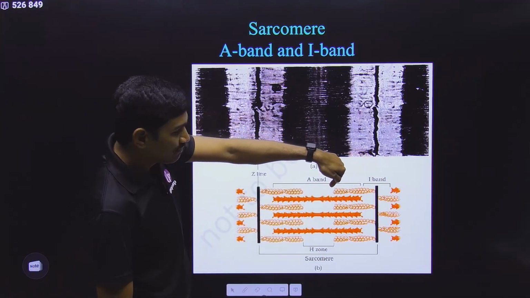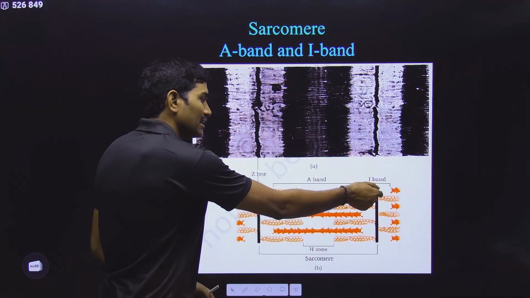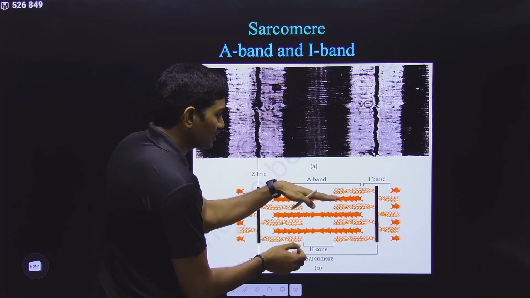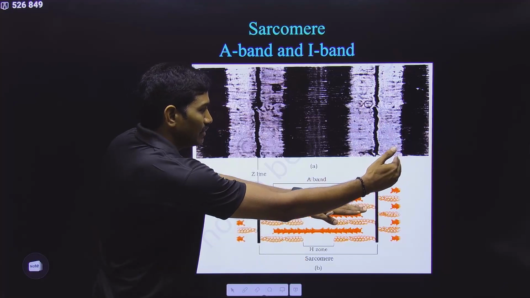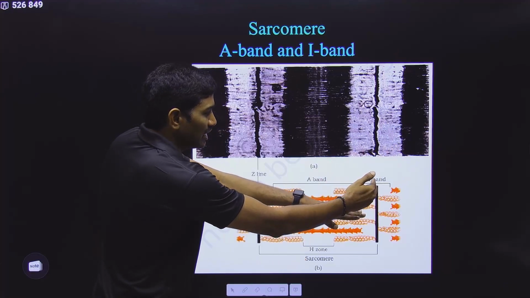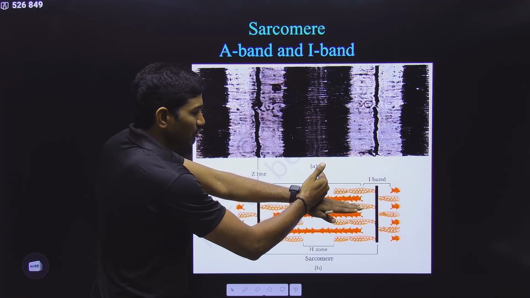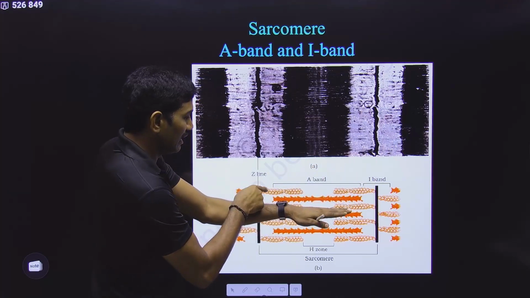And whom is it pulling? It is pulling the light filament. Technically it is the actin, that means the entire thin filament is coming here. So the thick filament will be here itself. The thin filament is coming like this. Originally it is here. Now because of the pulling, what happens? It is coming towards the center from this side. And what about this side?